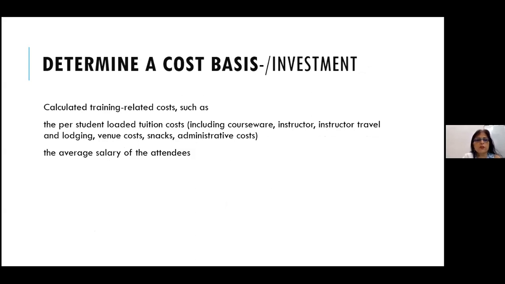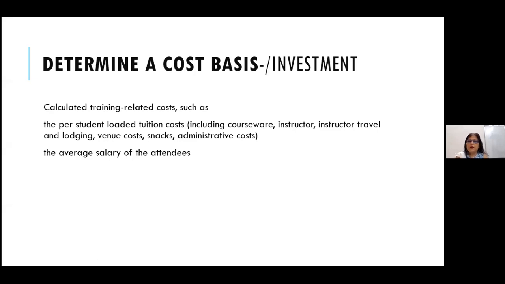So we calculate training related costs per student, like tuition fees, courseware, instructor fees, traveling, lodging, venue, snacks, administrative costs, photocopying, material, and all that. Then the second portion is the average salary of the attendees.